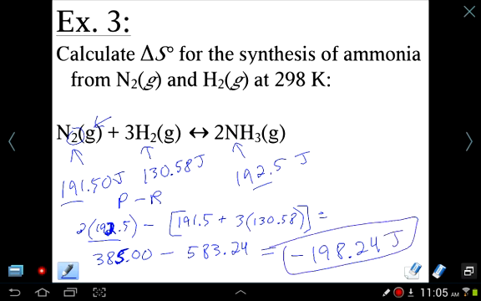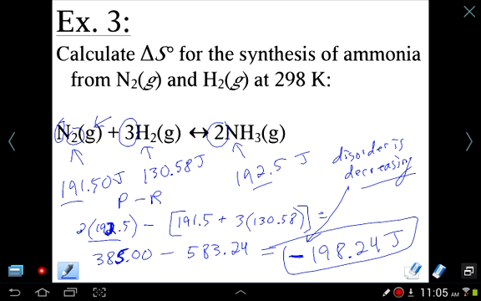Now notice that the entropy change is negative, and recall that if it's negative, this means entropy is decreasing. Disorder is decreasing because our delta S is negative, and that's exactly what's happening. We have 4 moles of gas on the left side and only 2 moles of gas on the right side. So we did increase in order, or decreased in disorder.